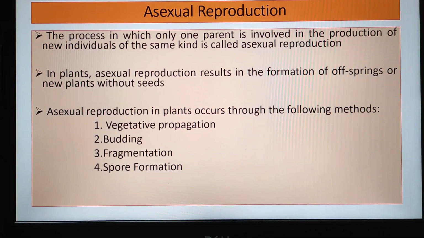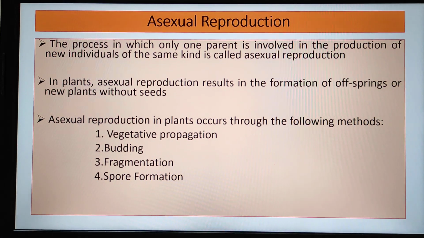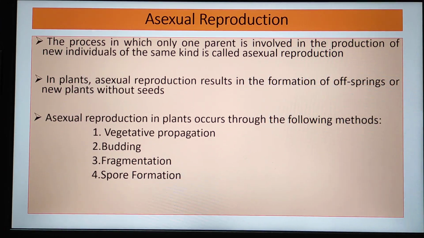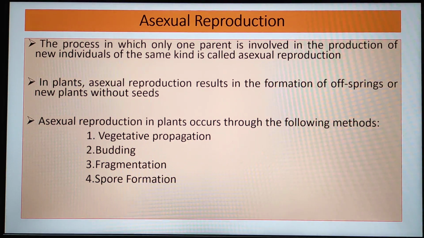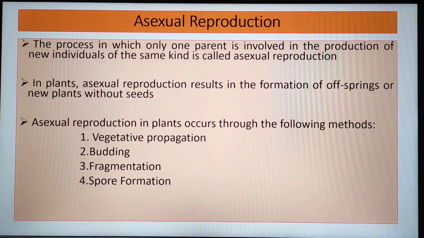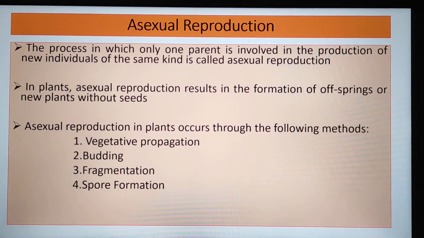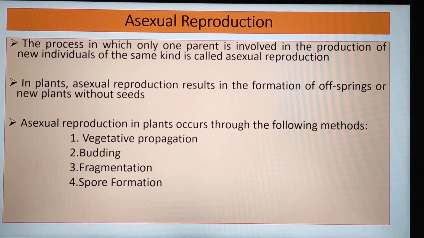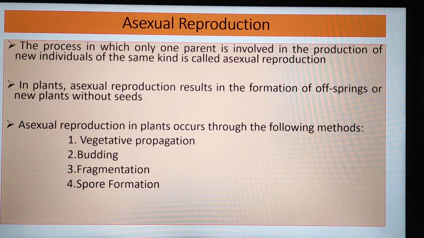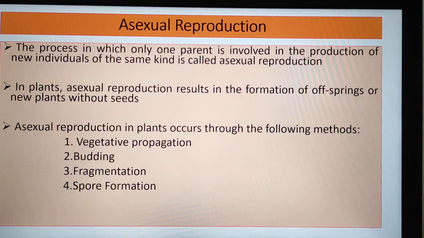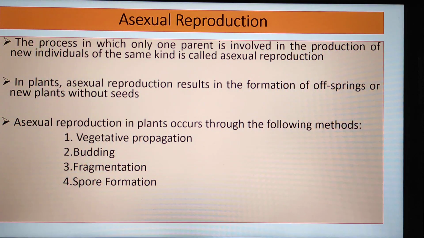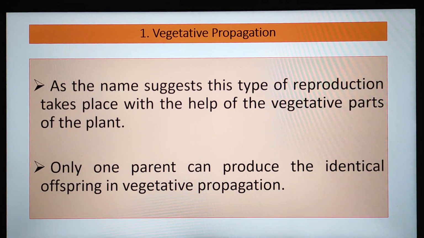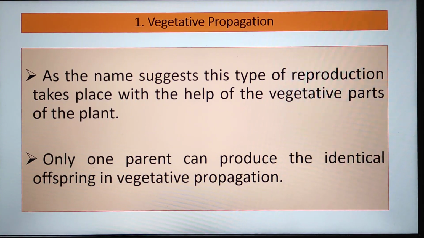The process in which only one parent is involved in the production of new individuals of the same kind is called asexual reproduction. In plants, asexual reproduction results in the formation of offspring or new plants without seeds. Asexual reproduction in plants occurs through the following methods: vegetative propagation, budding, fragmentation, and spore formation. So let's begin with vegetative propagation.